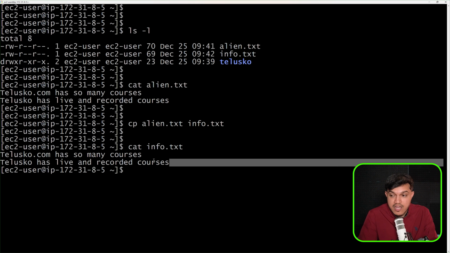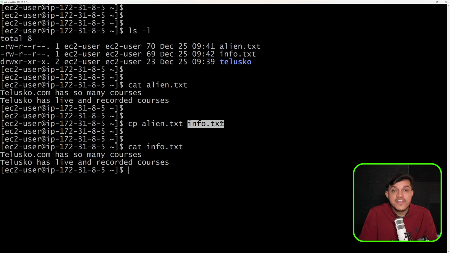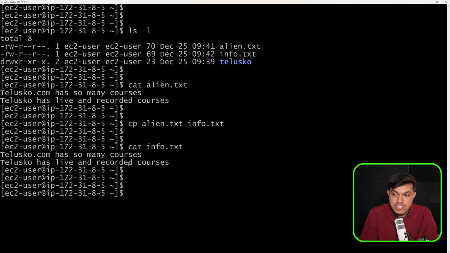You can see we could get this information, which was not there inside info, it was there inside alien. It is not appending, it is replacing. Inside info.txt, we also had some data. It is replacing the data with new data which is coming from alien.txt. So whatever data is there inside this text file, or any file for that matter, has been copied inside info.txt, and if there was some data in this file, it will be replaced with the new data coming from the other file. I hope you could notice that, because earlier in info.txt we had some data, but right now we don't have that. We have the new data which was coming from here.